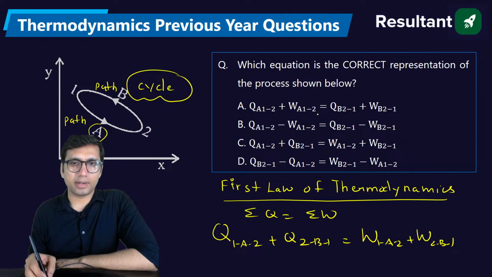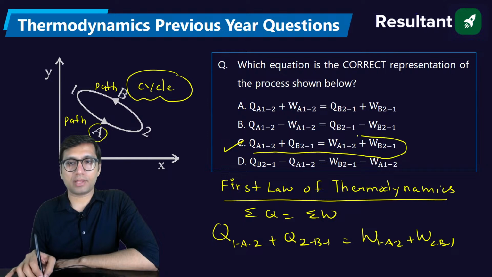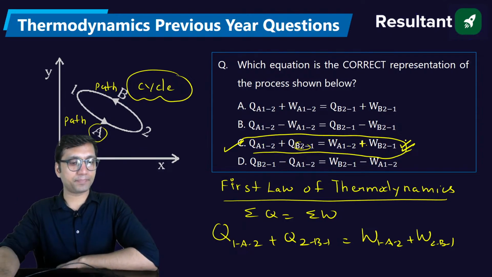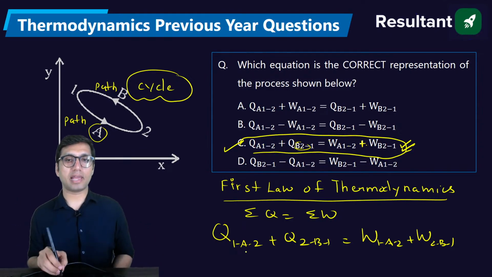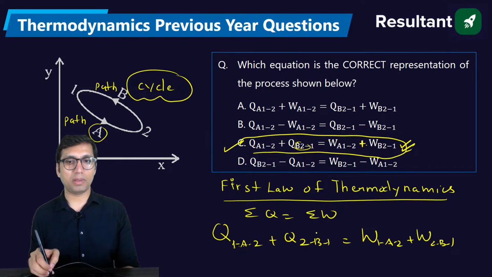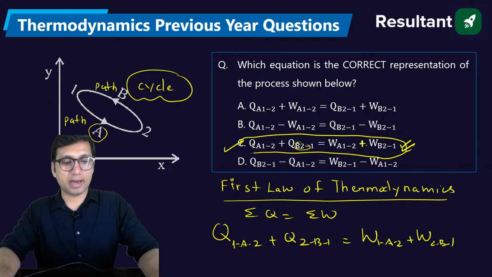I think it is not written correctly, but this should be the answer. It has to be written 1A2, but it is written A12, B21. But you have to add the Q and you have to add the work, so this will be a plus sign. The right answer will be option C. Clear to everyone? Basically, instead of writing 1A2, they are writing A12, and instead of writing 2B1, they are writing B21. Clear? Is the question understood by everyone? These are all previous year questions of RRB JE.